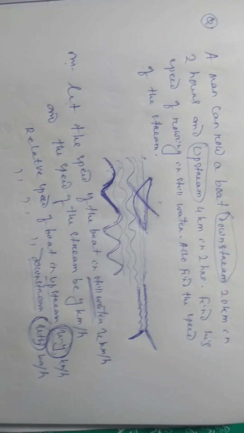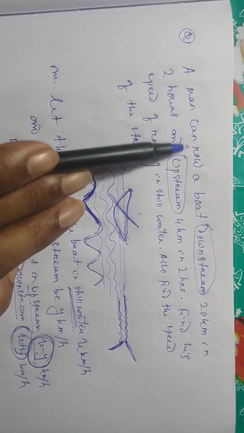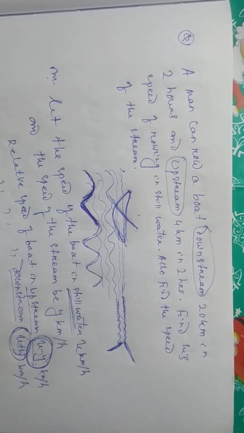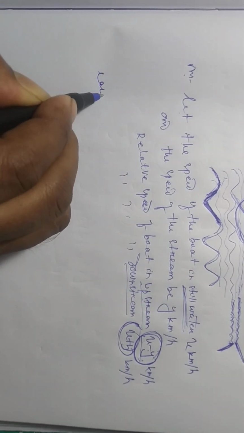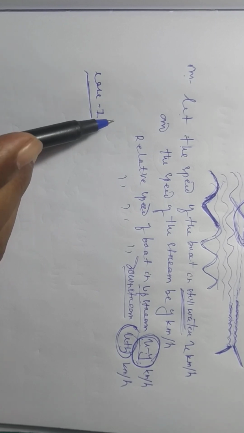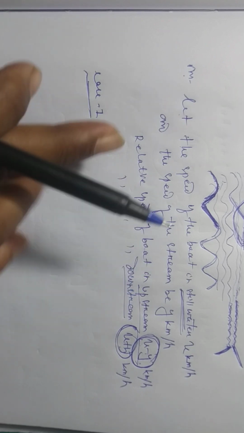Then what is the question given? Now you read the question once again. A man can row a boat downstream 20 km in 2 hours. Now I will write here case 1. You already wrote the question.